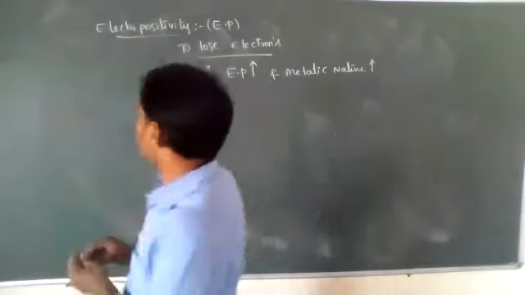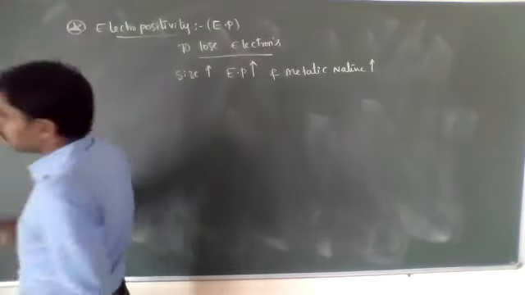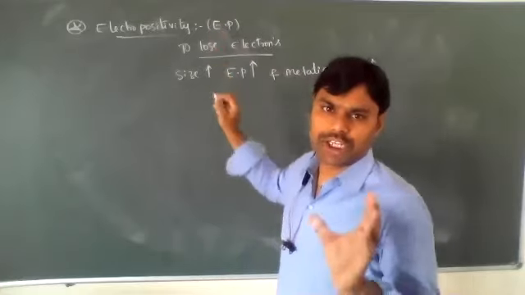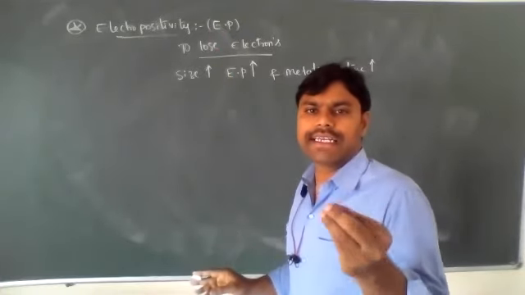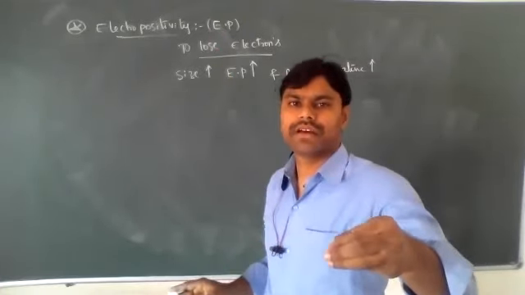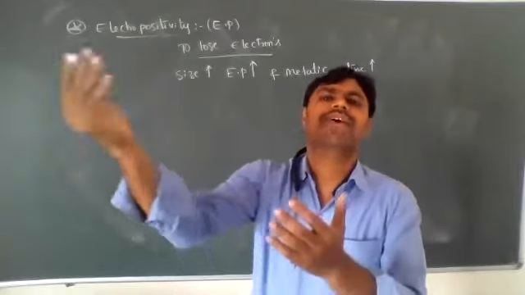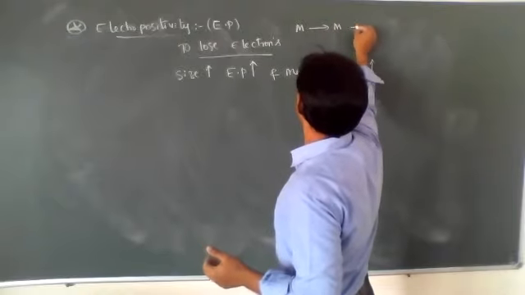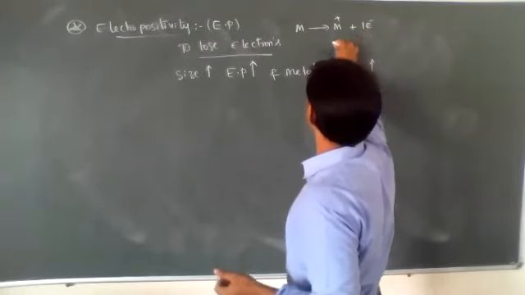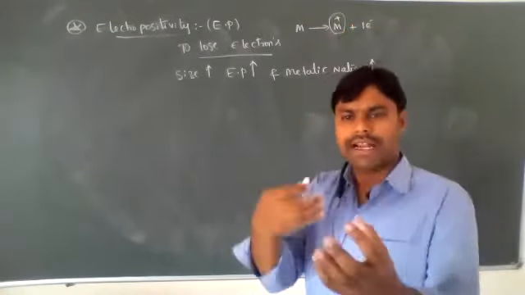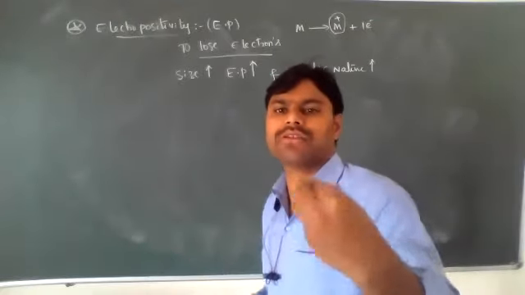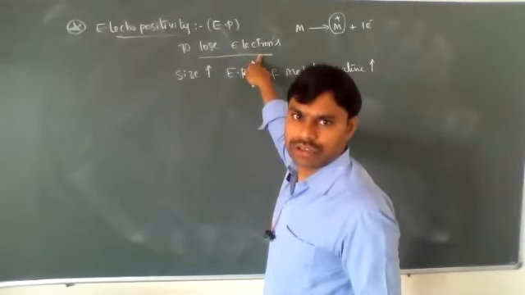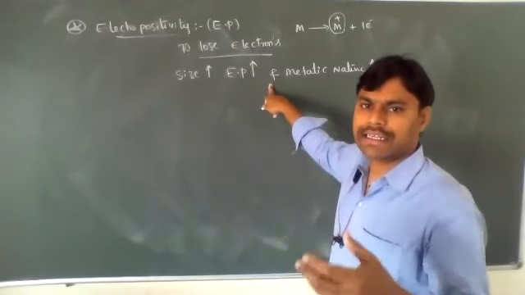Next periodic property. After electron affinity, the next periodic property is electropositivity. The definition of electropositivity is the relative tendency of an atom to lose electrons, meaning loss of electrons. For example, M loses one electron and is converted into a positive charge. Which atom can lose electrons very easily? Those atoms are more electropositive. Generally, as size increases, then those electrons